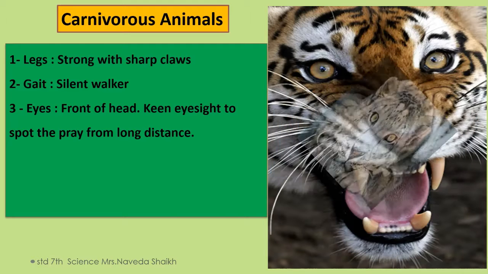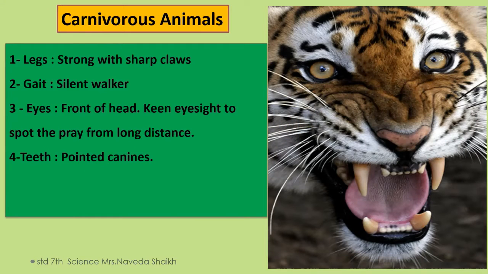Then in this picture, you can see the teeth. They have pointed canines. If they go for a hunt and get to the prey, the teeth directly penetrate into the skin and the prey dies immediately. Teeth are very important for carnivores because they help them tear the animal.